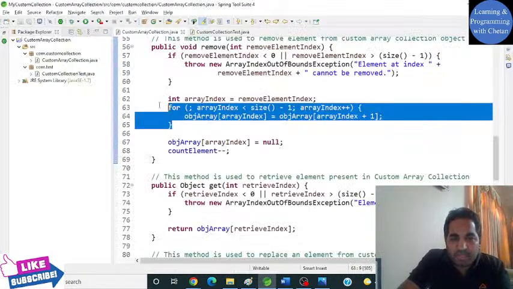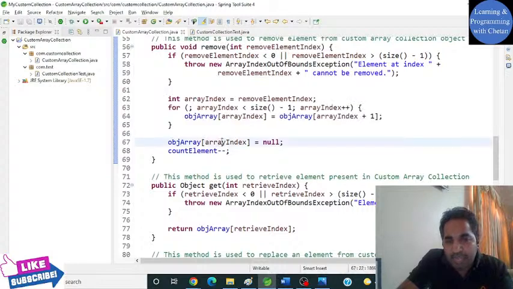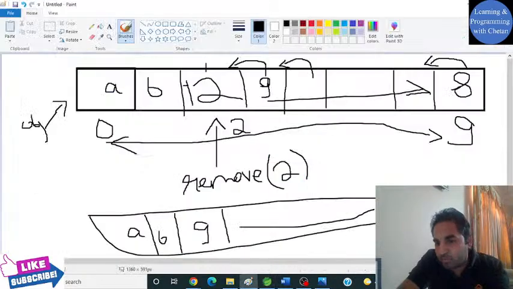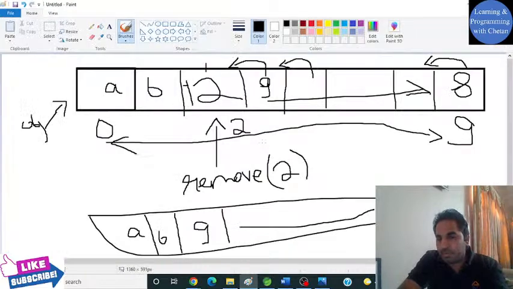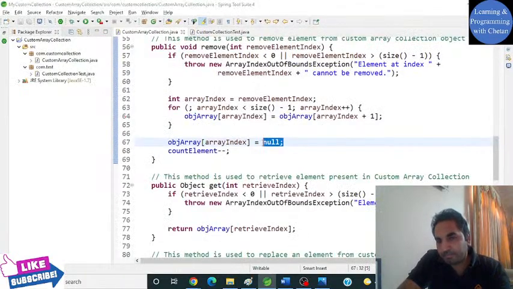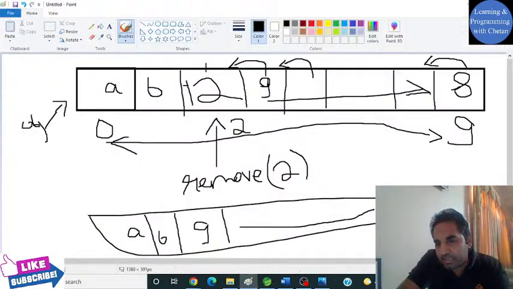Finally it will go to the last index, and we have assigned its value as null. If we do not do it, its value will remain this only. So we are assigning null so that we are actually removing it.